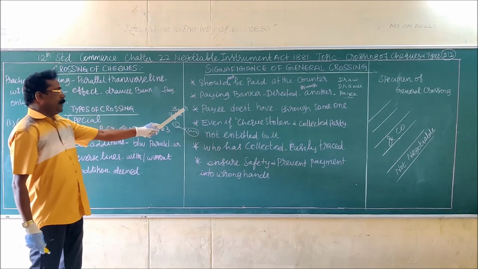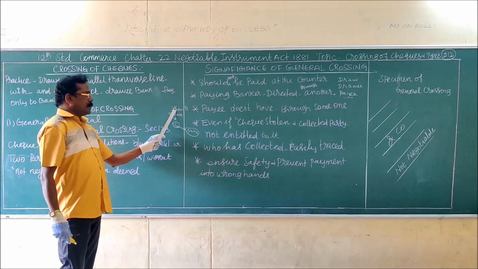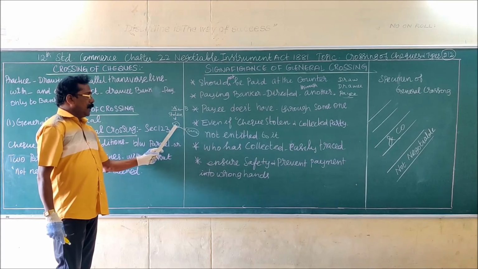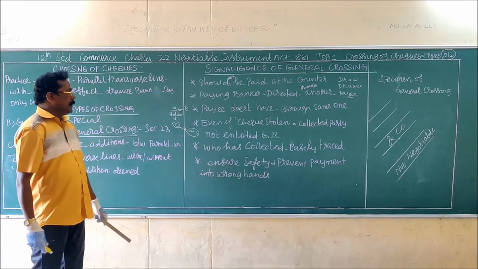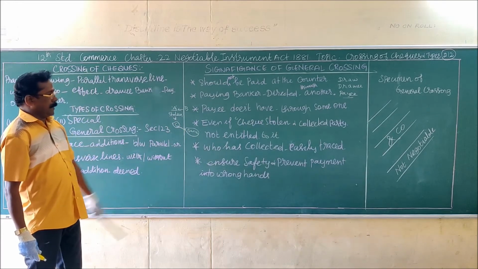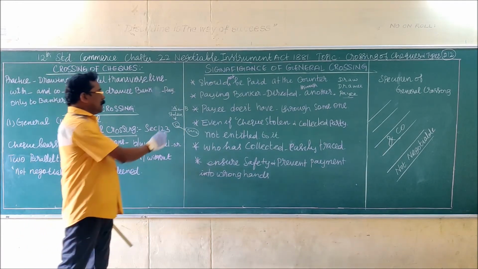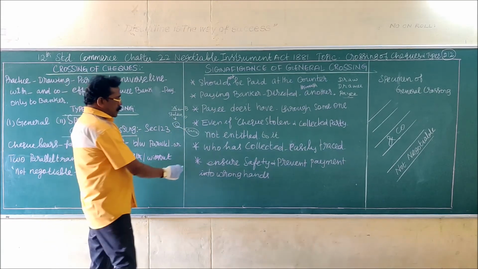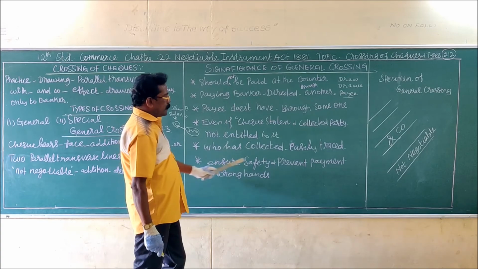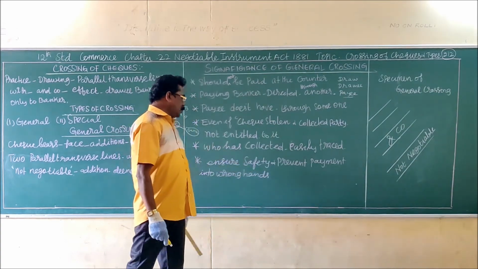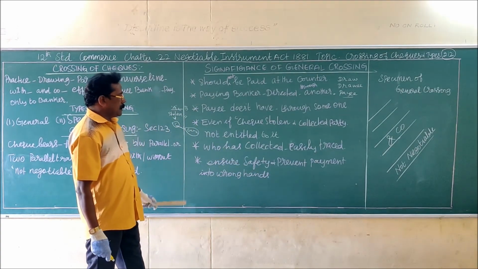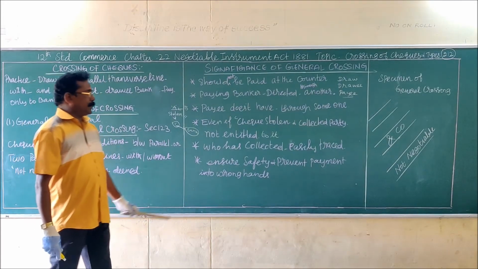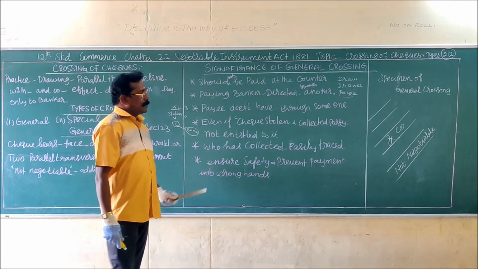A got the check from B, and before the collection it was stolen by C, who got the amount from some bank, and that person can be easily traced out because of the crossing of the check. Thus, crossing of check ensures safety as well as prevents payment into the wrong hands.